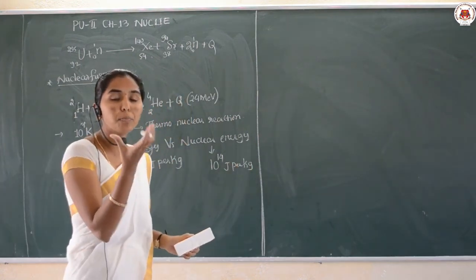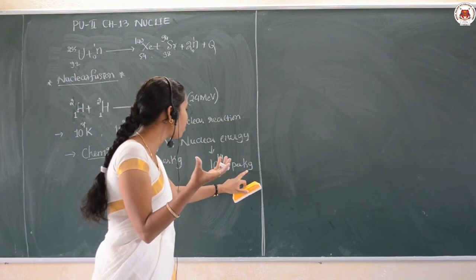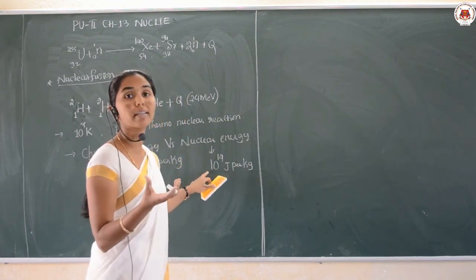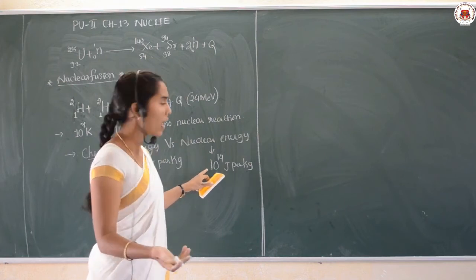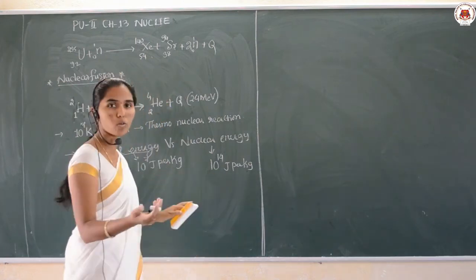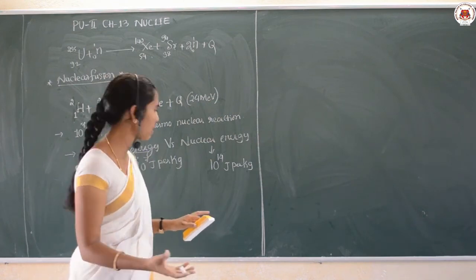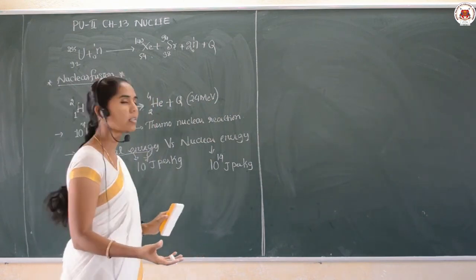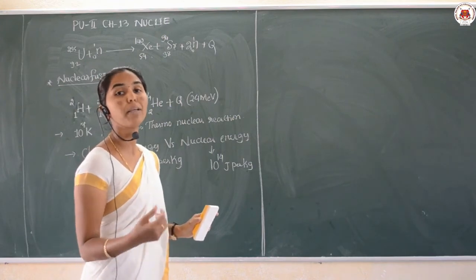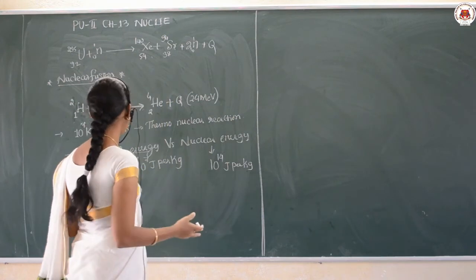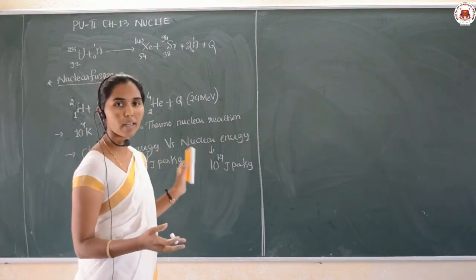That means if you burn 1 kg of nuclear fissile material, this much energy is liberated. And if you use 1 kg of coal, petroleum or natural gas, then 10 raised to 7 joules of energy will be liberated. Am I clear? This is the difference between chemical and nuclear energy.